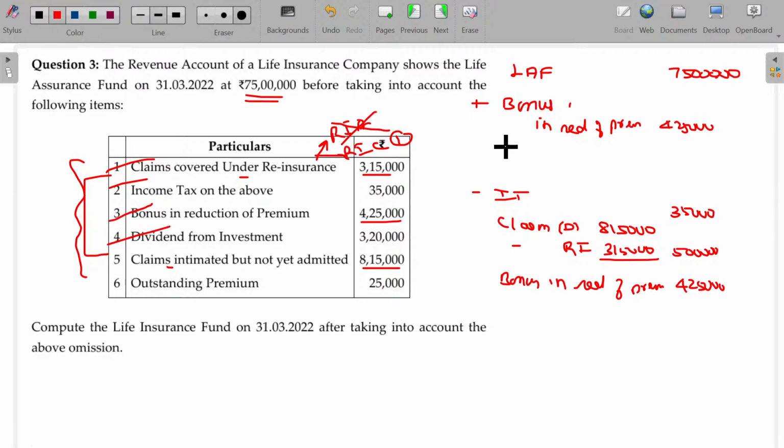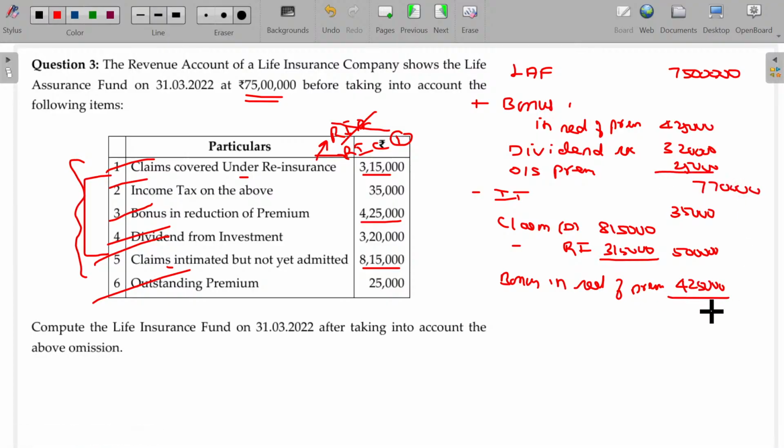Dividend from investment, additional revenue. Dividend from investment, dividend received, value being 3,20,000. Outstanding premium, also revenue. Along with existing premium, this outstanding premium should be addable, that value being 25,000. Then overall value being 7,70,000 rupees.